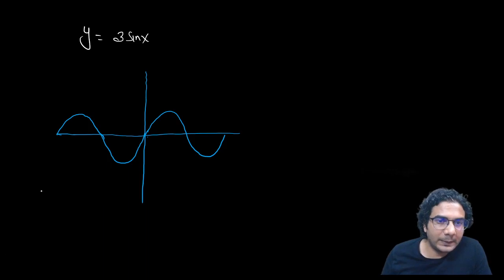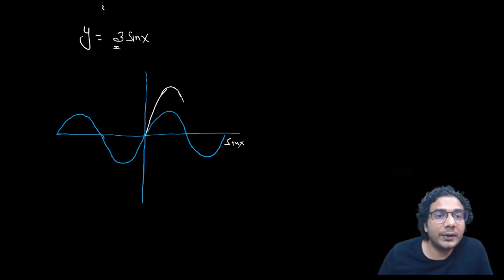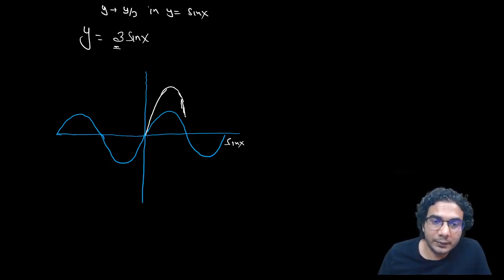Now, when you multiply sin x by 3 units, this was the graph of sin x. Now you are plotting 3 sin x, so the whole graph will go up. All values will become 3 times, because you have divided sin x by 1 by 3, so it has become 3 sin x. Or you can say you are replacing y by 3y in y is equal to sin x, right? So if you're multiplying y by 3, then the whole graph will expand. It will become like this.